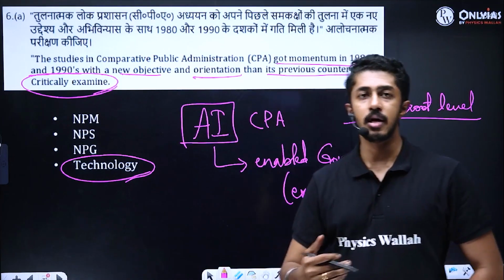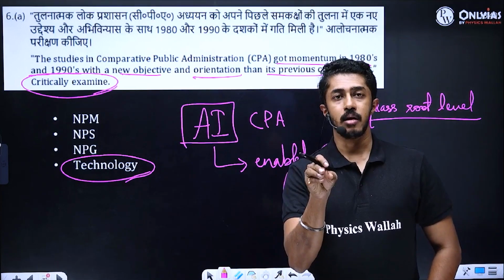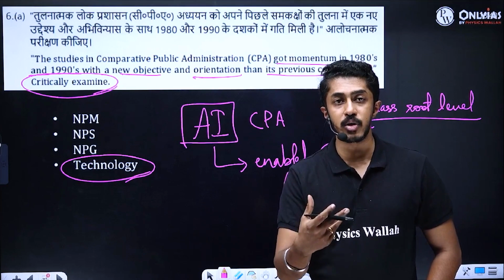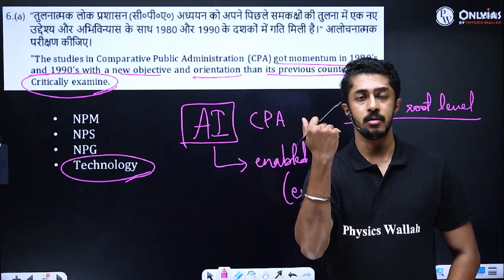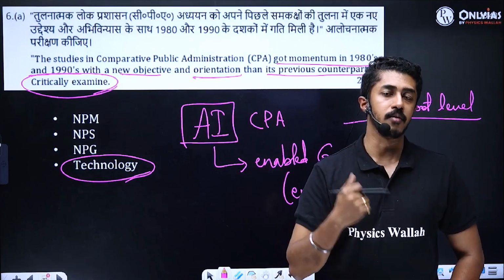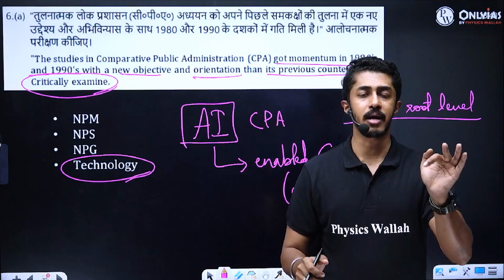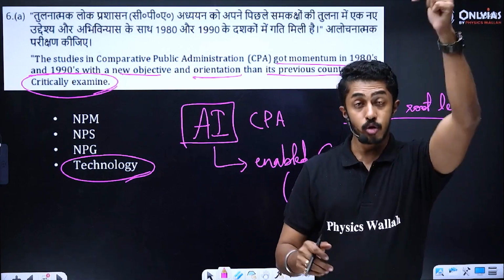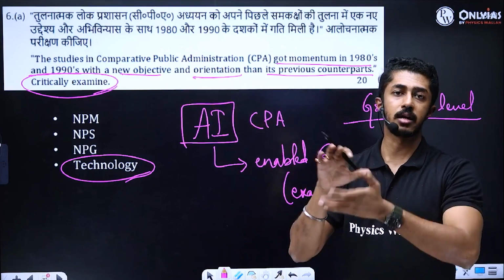Now CPA's importance is limited; rather, local solutions are being built ground up. Those solutions are being developed because they have a more regional basis compared to top-down comparative public administration. That is the critical part of it.